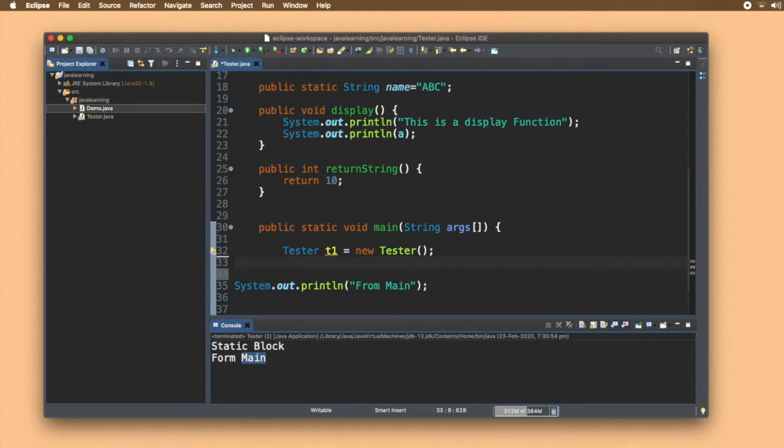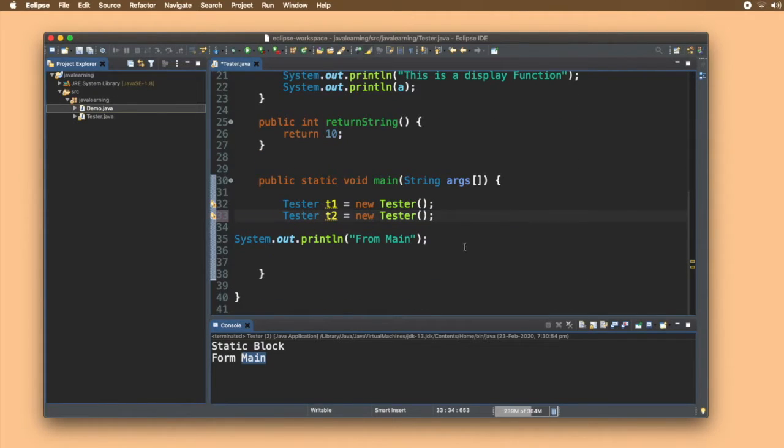Now let me create another object and see, we have two objects. Now if I print Tester.name, see, I accessed the static variable with the class name. That is, you need not have any object to access the static variable.